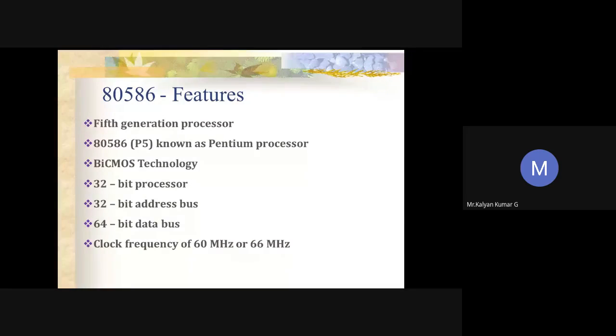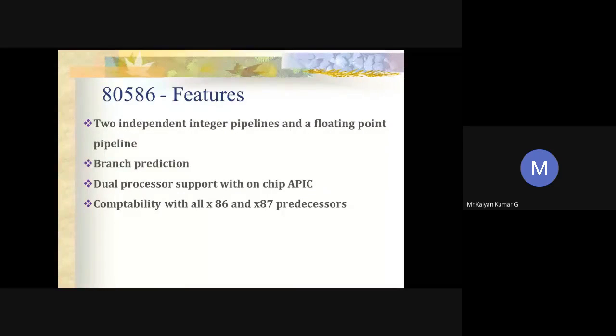So we still have other features to discuss. We have something called branch prediction. I'll tell you later what is meant by branch prediction. We all know that we have a feature called instruction pipelining in all the processors we discussed so far. Though we have certain advantages in incorporating instruction pipelining, there is one major drawback in using this concept. That drawback can be overcome with the help of the concept called branch prediction. I'll tell you what it means maybe 4 to 5 slides later.